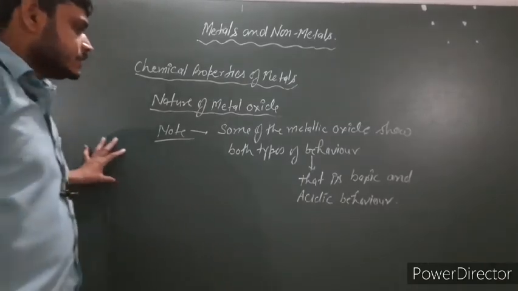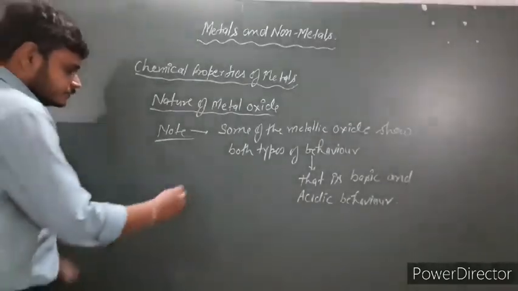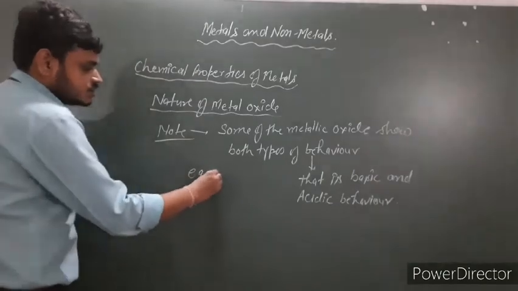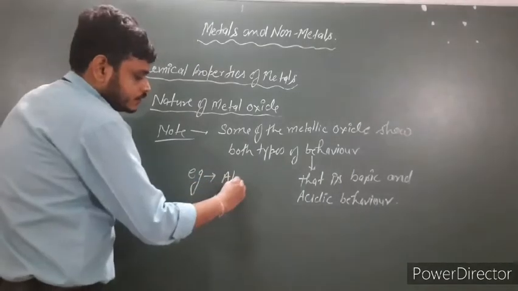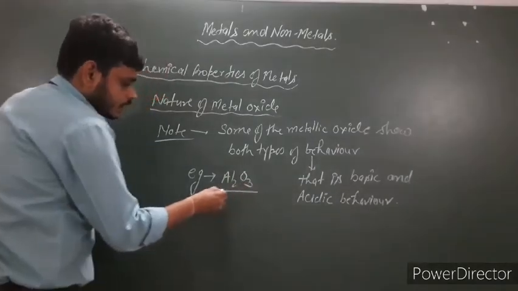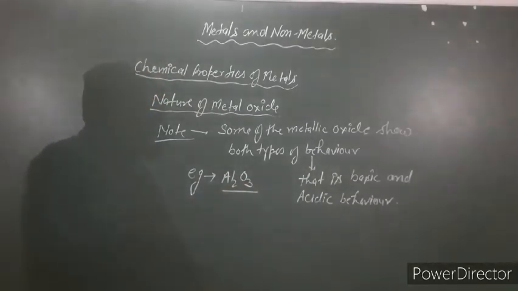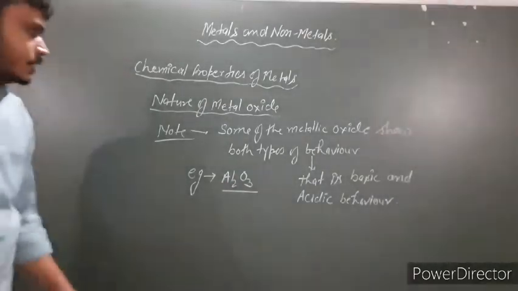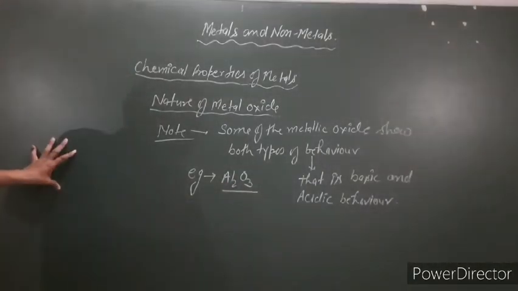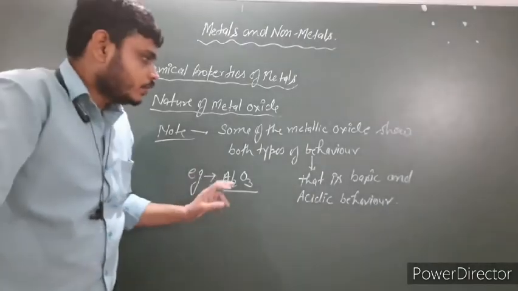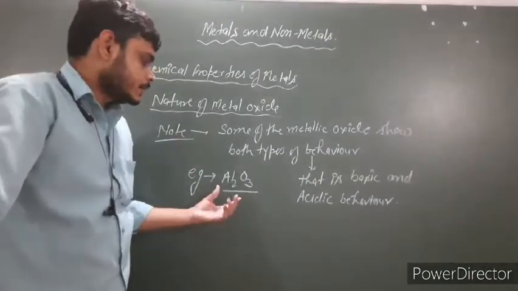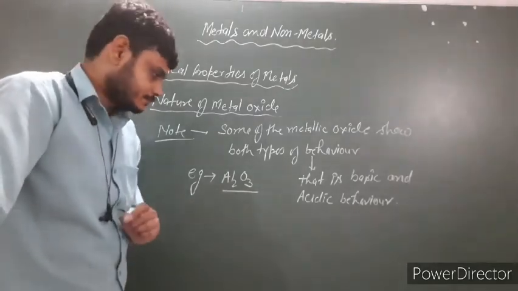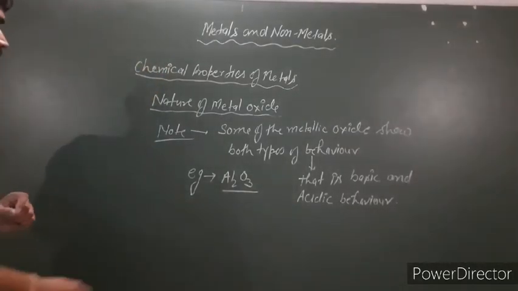The example of this type of oxide is Al2O3, aluminum oxide, which shows both basic and acidic nature.